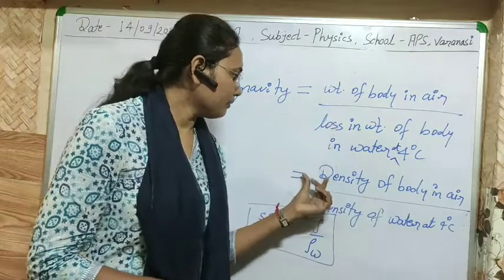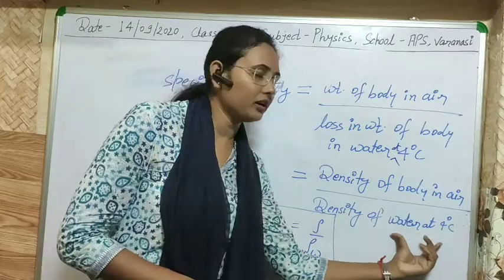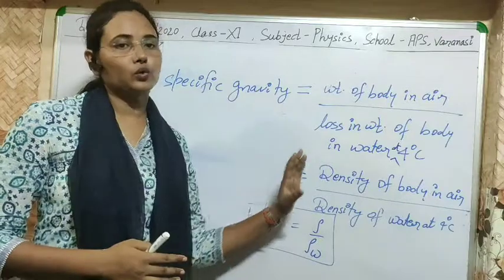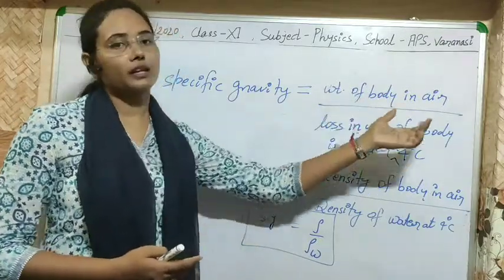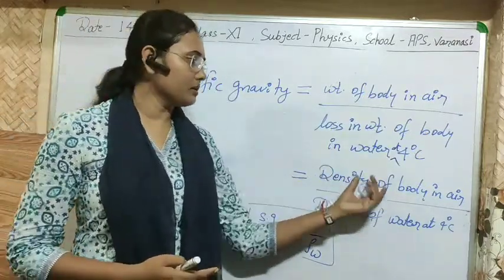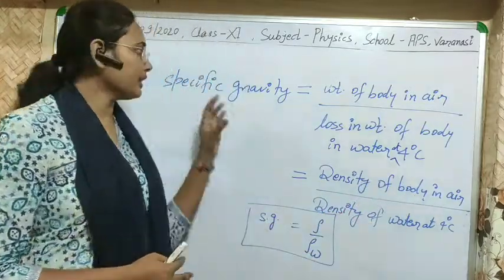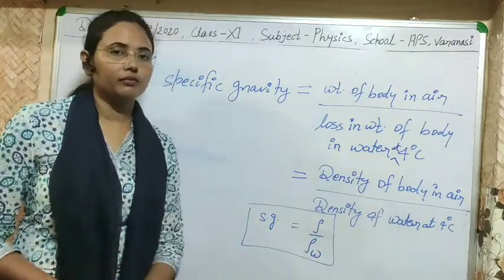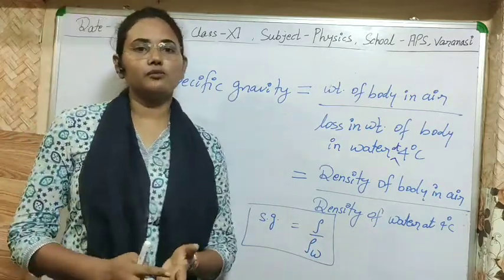So what will be the formula? The density of the body to the density of water at 4 degrees Celsius. We can find specific gravity in two ways: if we know the loss in weight or weight of the body in air, or if we know the relative density, the density of the body to the density of water at 4 degrees Celsius. In formula form, it will be rho upon rho w. So this will help you to solve many problems.